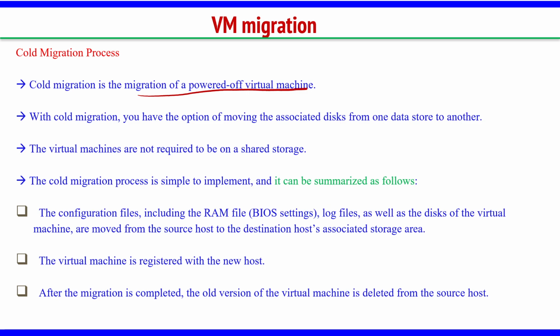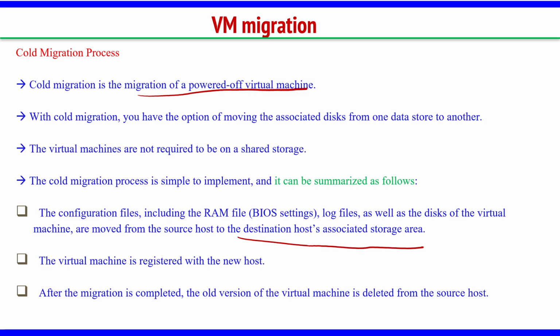The cold migration process is simple, and it can be done in the following steps. You stop it here, move everything, start it there. Three steps. The configuration files including the RAM, the log files, as well as the disks of the virtual machine, everything is moved from the source to the destination host associated with the storage area.